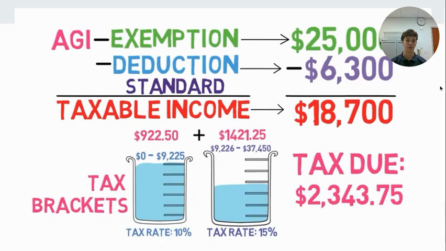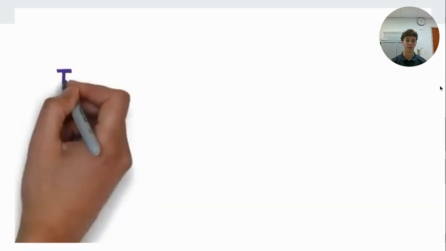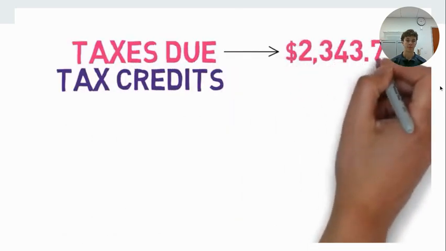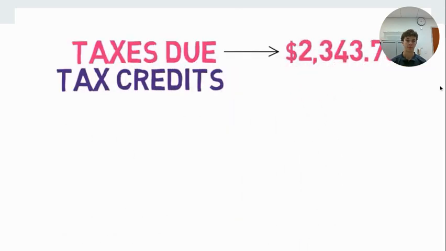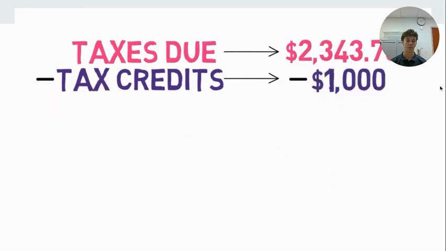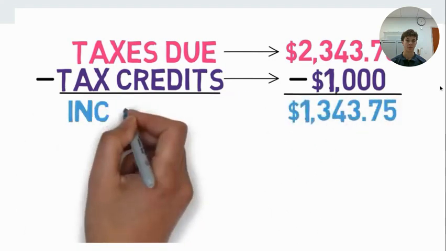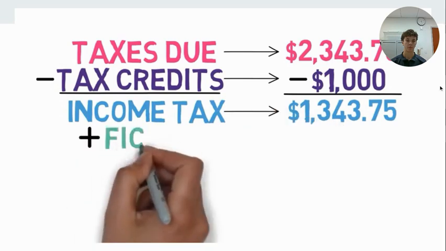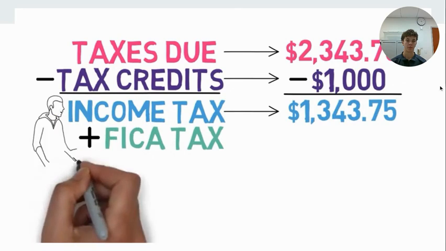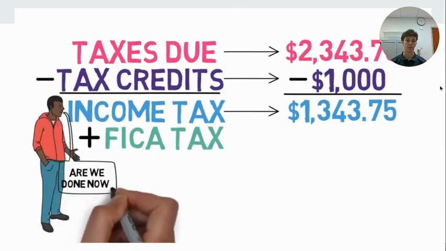However, there's actually one more tool Ray can use to save money: tax credits. Unlike exemptions and deductions, which lower AGI, tax credits directly lower your actual tax payments. For example, let's say Ray is eligible for a $1,000 tax credit. This credit can then be used to offset his $2,300 tax bill, leaving him owing about $1,300 in income tax, plus the money for the FICA tax, which will have already been automatically taken out of his paycheck by his employer. So that's the end of taxes, right?